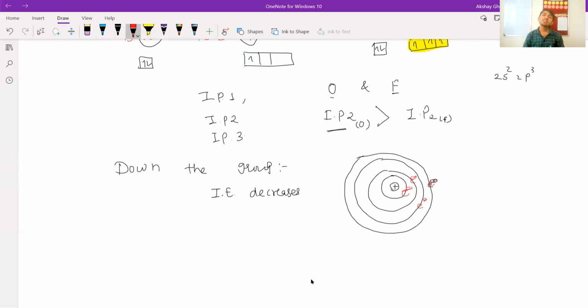So consider the nucleus is like a parent, and the student is living outside. Like in India, if the students are from Mumbai, Pune, and the student is living in Kota, that means far away from the parents. So the parents do not have much control over the student.